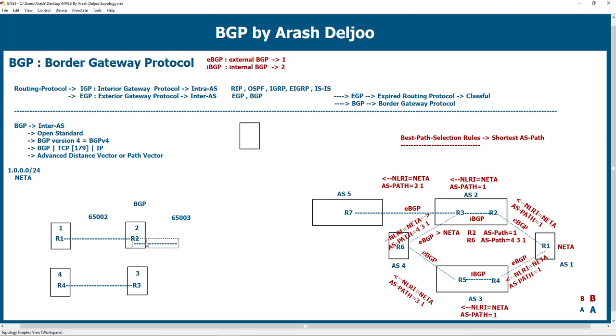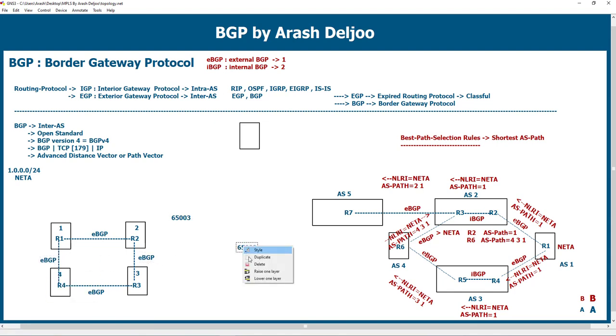Okay, between R2 and R3, a link between R2 and R3, and also a BGP connection. Look at here, so easy. R2 and R3. And finally, between R1 and R4. Okay, this is our scenario. First, we have EBGP between these routers. Here, EBGP connection, and again here EBGP, another EBGP, and here EBGP, and also again EBGP.